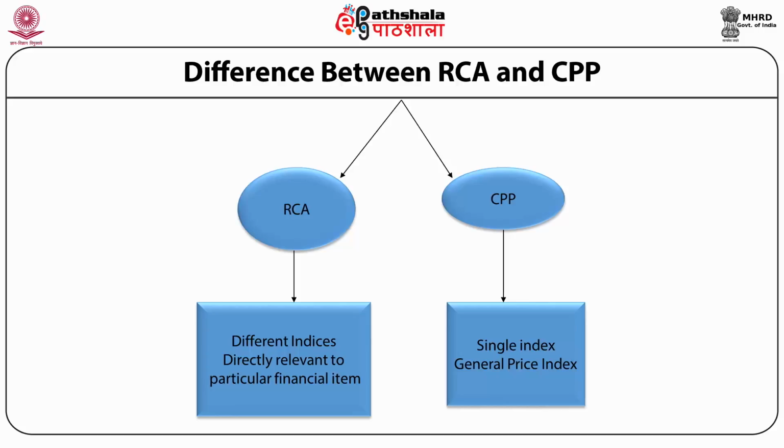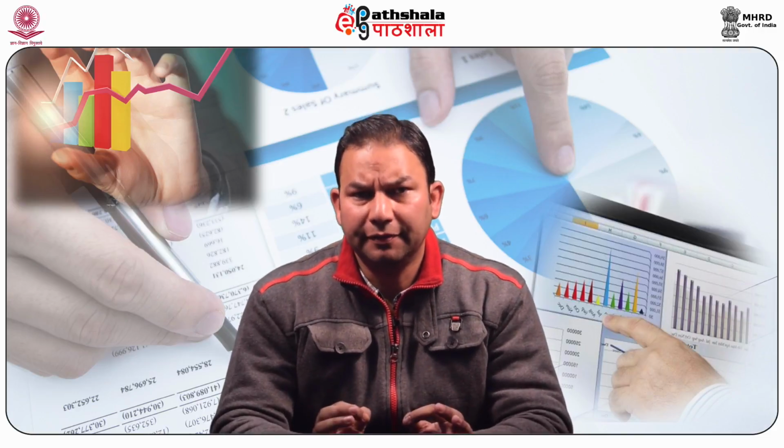Whereas RCA uses different indexes for different financial items. We are using in this method the specific index which will fit a specific item, whereas in CPP a general price index is used.